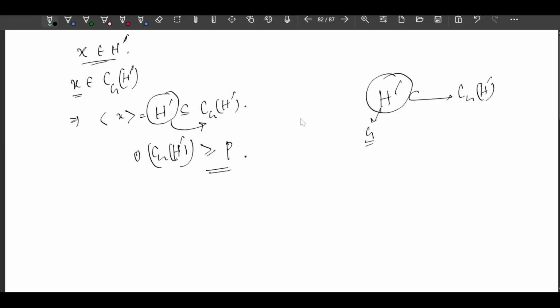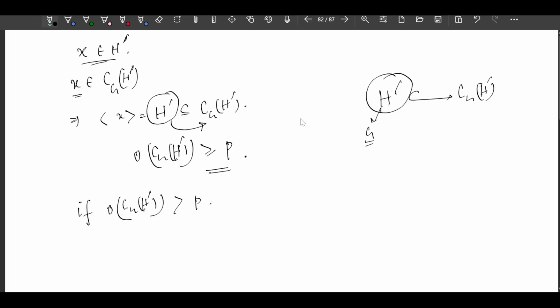So is it possible that the order of C_G(H') is strictly greater than P? Let's check, if possible. And we also have P is less than Q, so it is also a possible case. If the order of C_G(H') is strictly greater than P, then what are the possible orders?